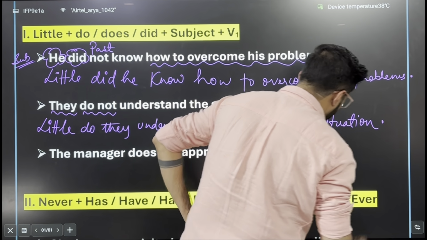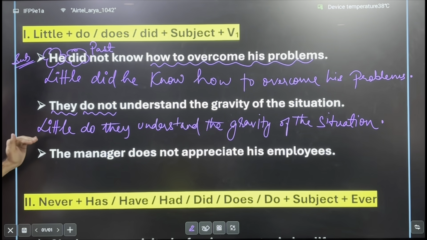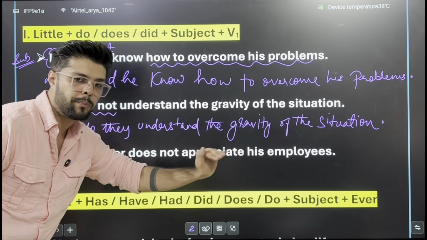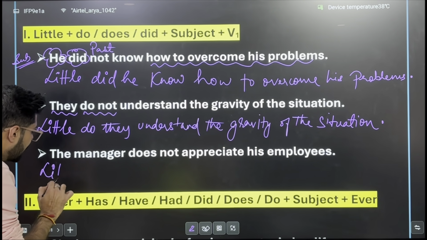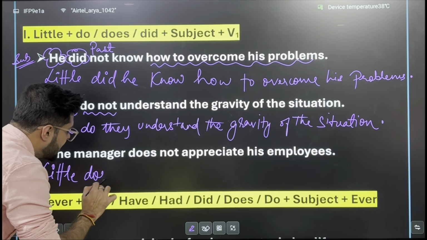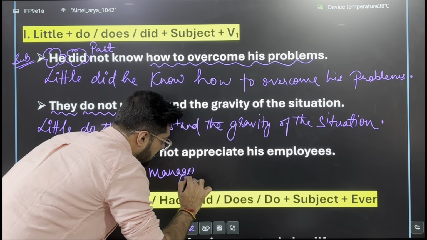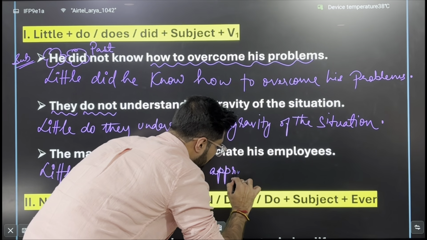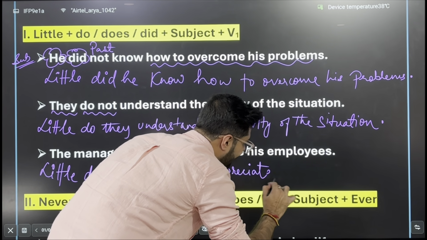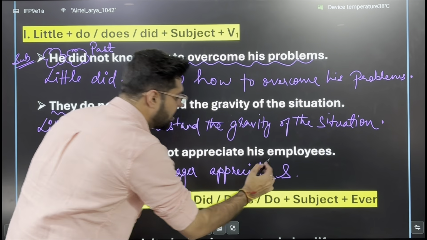ठीक है? Little do they understand the gravity of the situation. The manager does not appreciate his employees. Little does the manager appreciate. It will be appreciate. Do not make it appreciates.